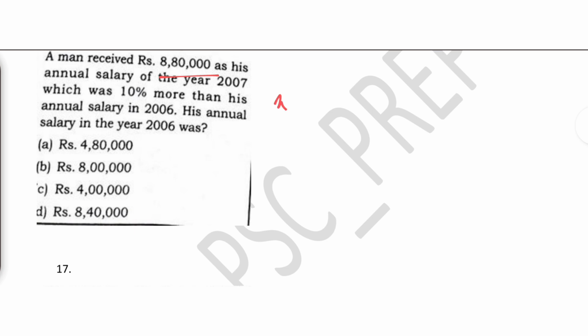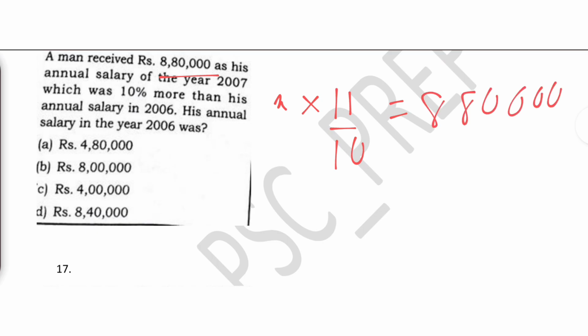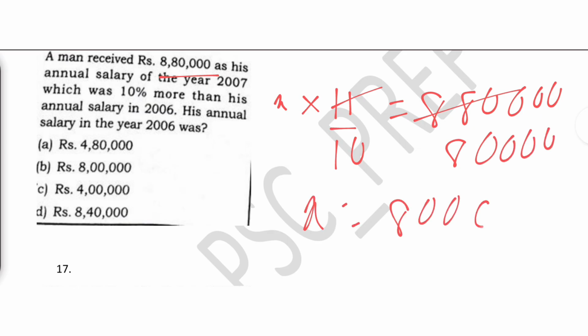Consider your 2006 salary as x into, since it is increasing by 10%, it becomes 11 by 10. How? 10% is nothing but 1 by 10. Since it is increasing, it becomes 11 by 10. 11 by 10, and after increasing it becomes 8,80,000. So 11 8s are 88, plus the zeros, so x is nothing but 8 lakhs. 8 lakhs, simple.